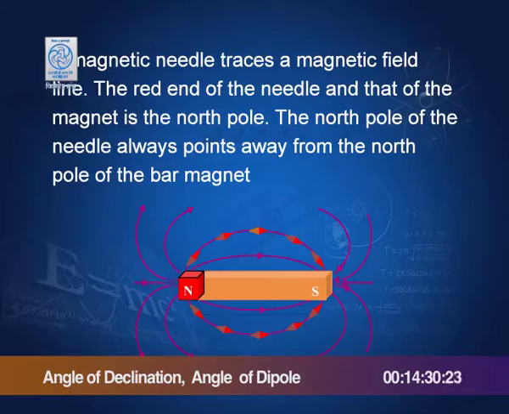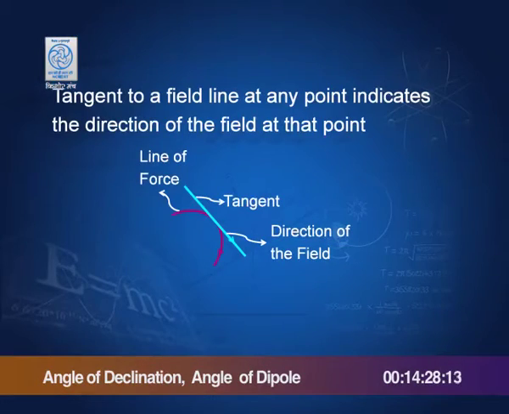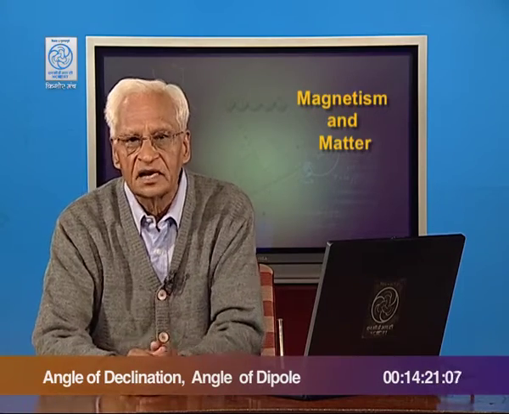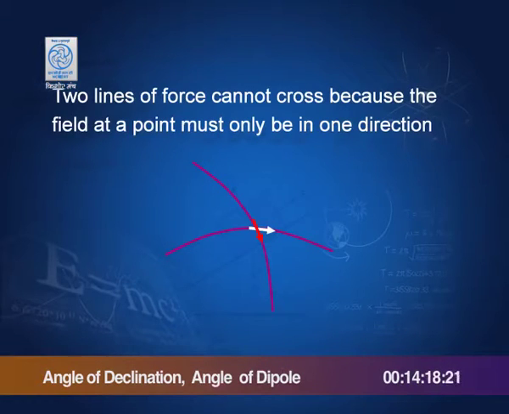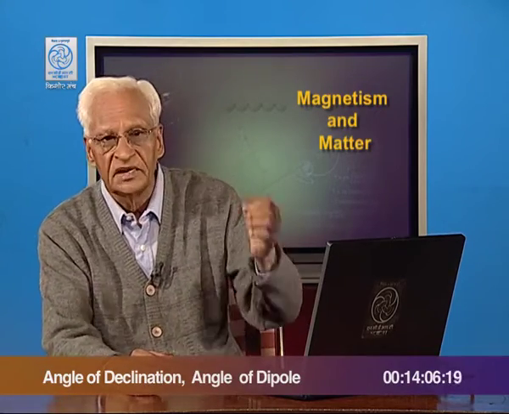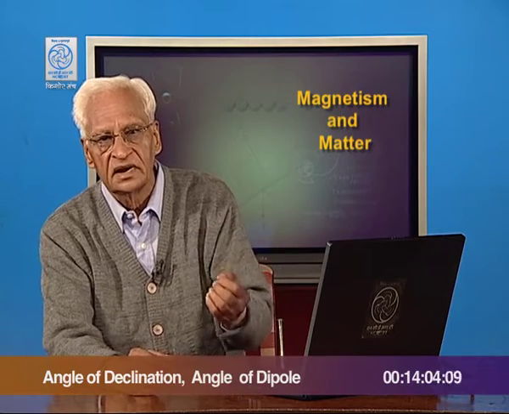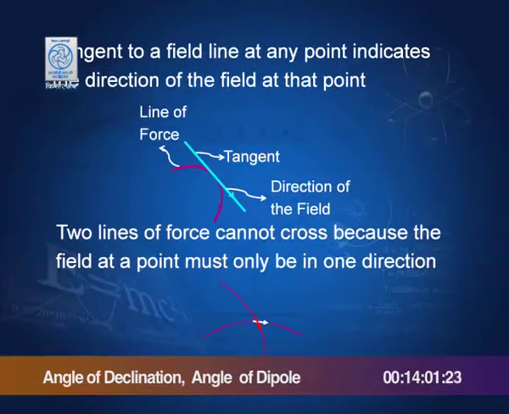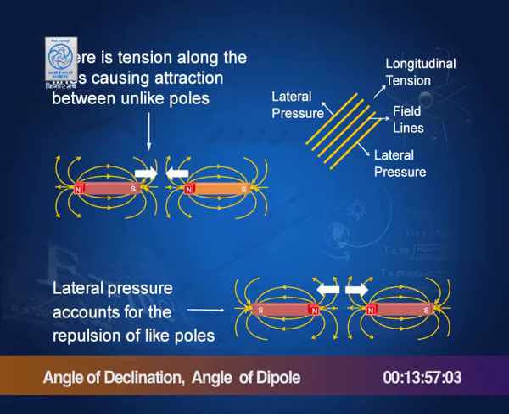You must have done this experiment of drawing the magnetic field lines due to a bar magnet. And you also know that the tangent to a line, whether it is electric field line or magnetic field line, gives us the direction of the field. And since the tangent gives the direction of the field, the two lines cannot cross, because then there are two tangents and there will be two directions of the field, which is not possible. At each point the field is unique, it has a certain direction, it does not have two directions, and therefore, the two lines cannot cross.